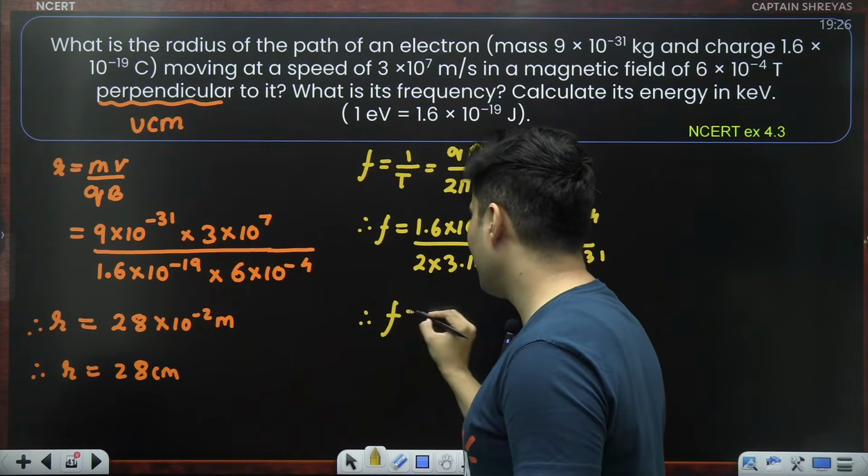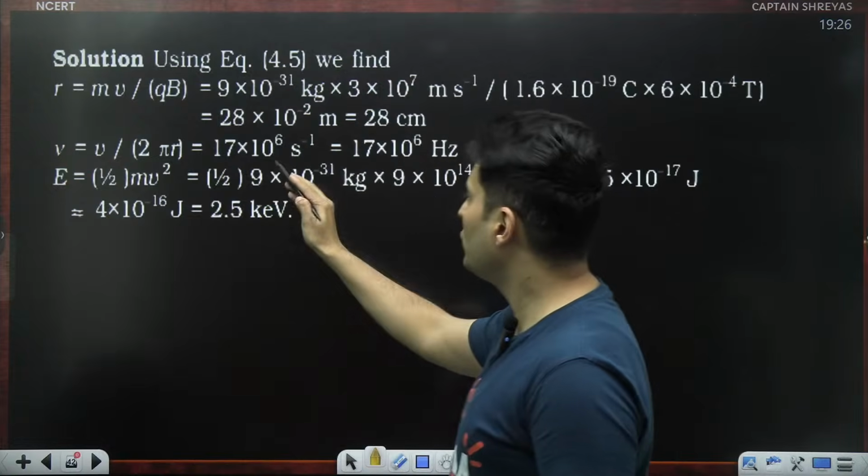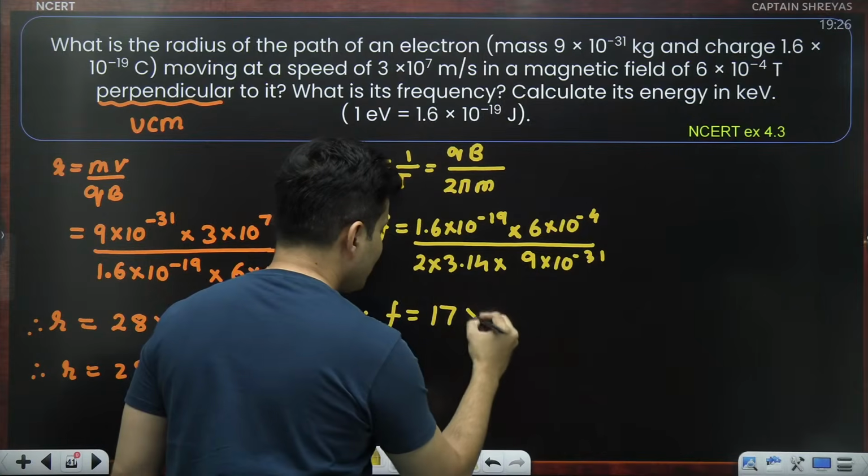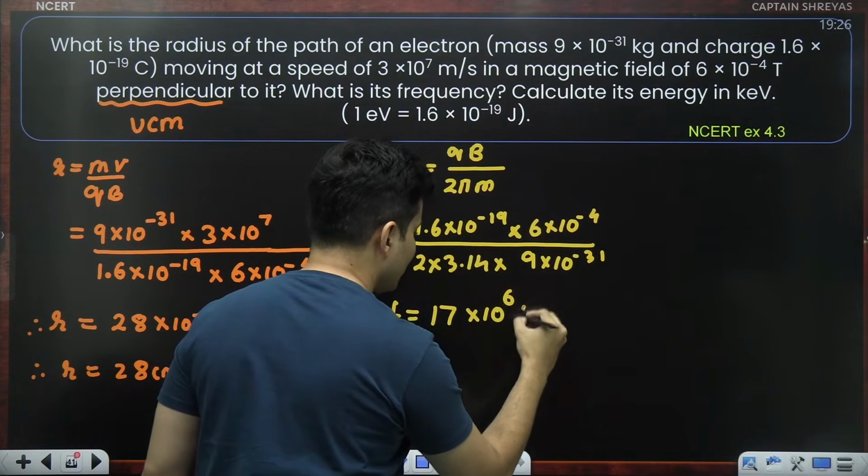So that frequency, after solving this, you are getting it as 17 megahertz. 17 into 10 to the power 6 hertz.